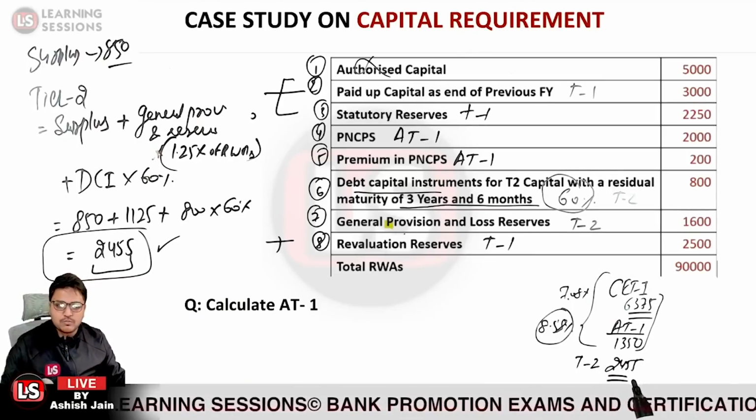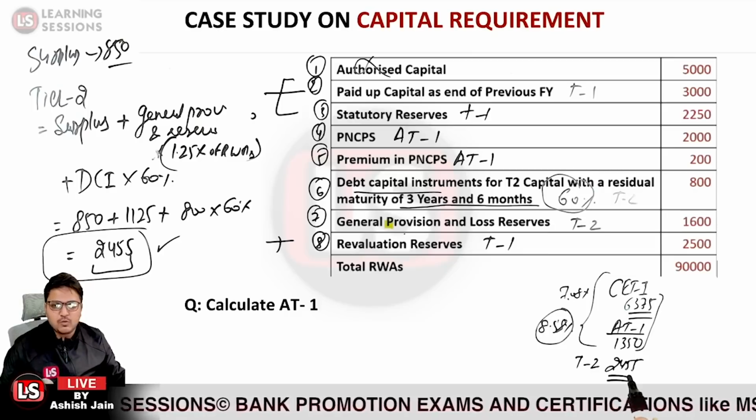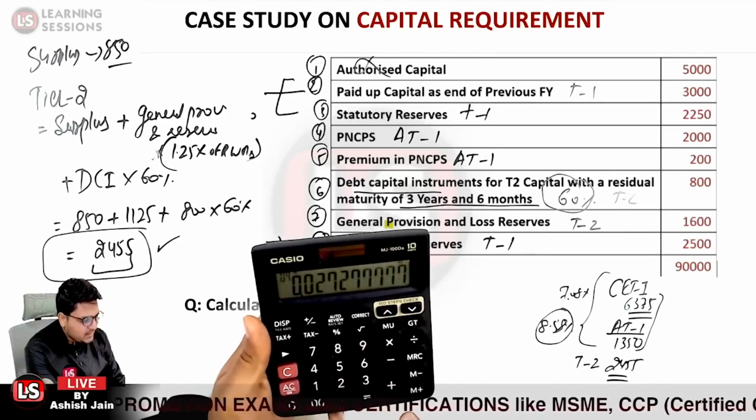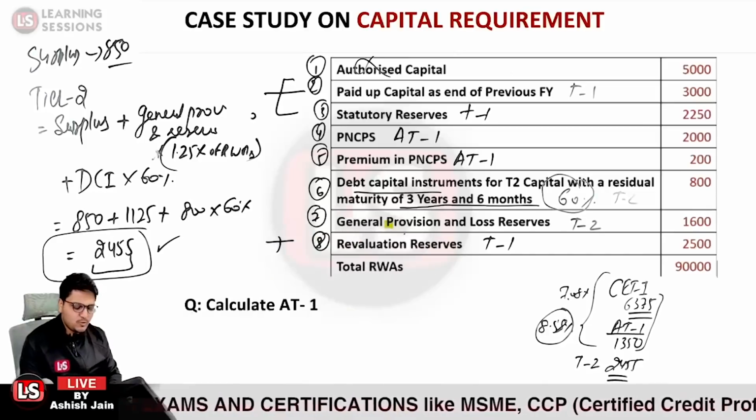Now what is a tier 2 ratio over here? It is 2455 divided by 90,000. That is 2.72%.